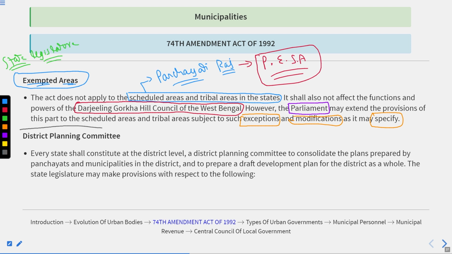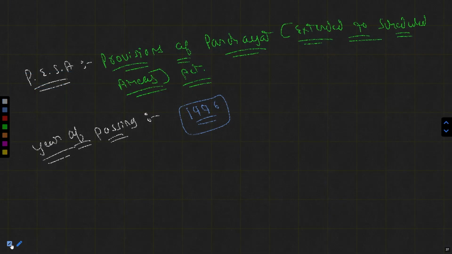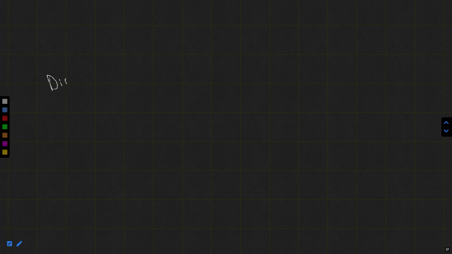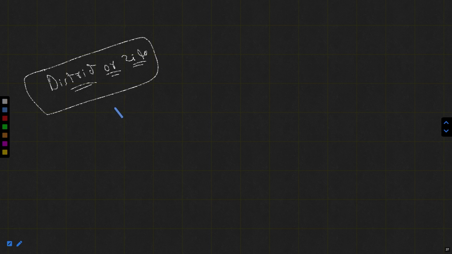Thereafter the District Planning Committee, DPC in short. Every state shall constitute at the district level a district planning committee to consolidate the plans prepared by the panchayats and the municipalities in the district and to prepare a draft development plan for the district as a whole. The state legislature may make provision with respect to the following. Suppose we talk about the district, or jila, then basically it consists of two areas.